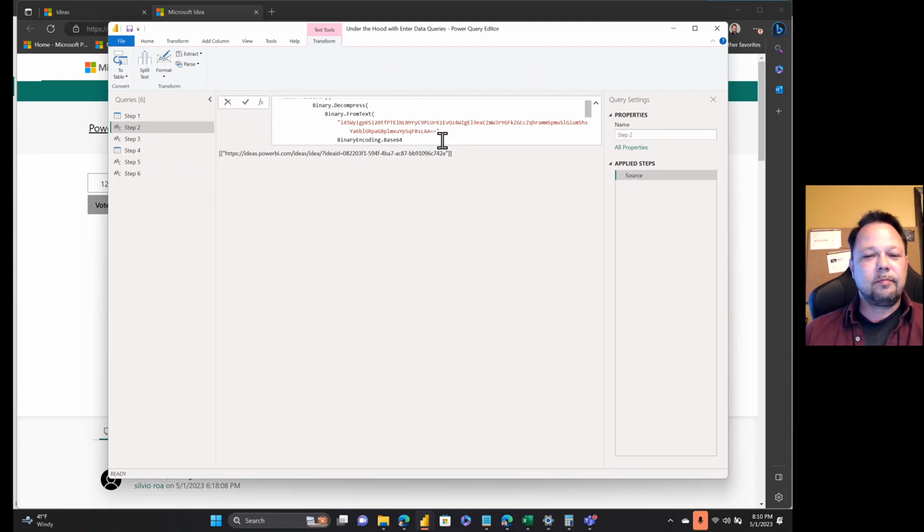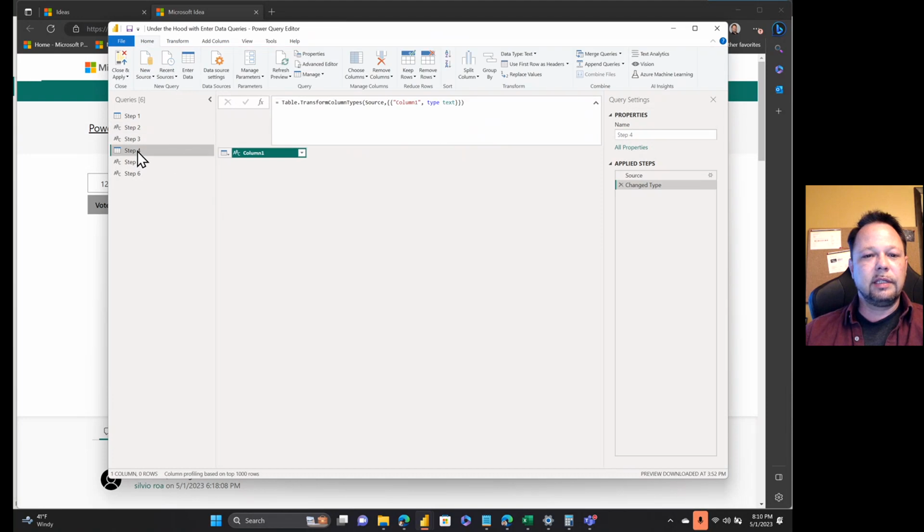Now, of course, it's nice that Power Query Editor does this for us, right? Because we usually get back a pretty simple and shorter string instead of all of the raw text and information that we've entered into our Enter Data query. So it's really nice that it does that.